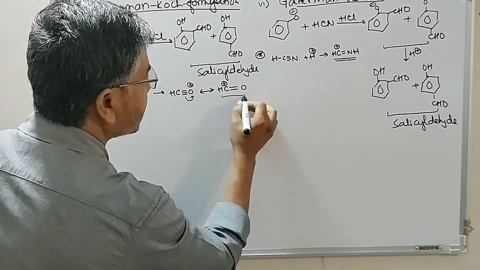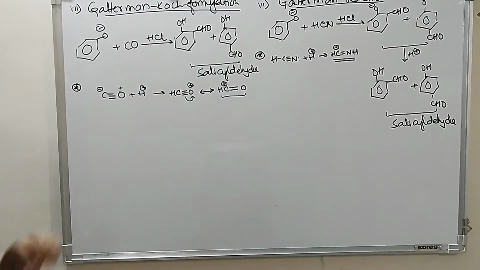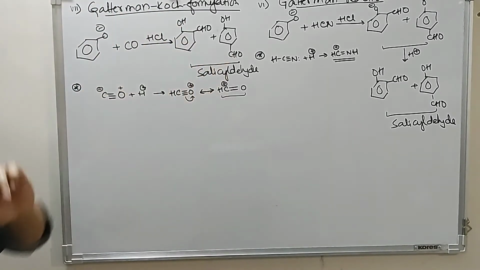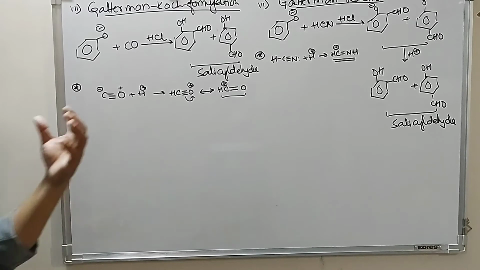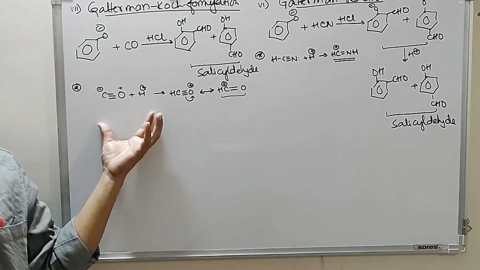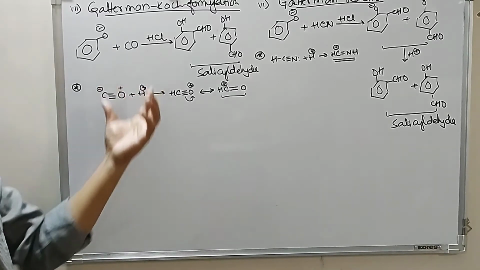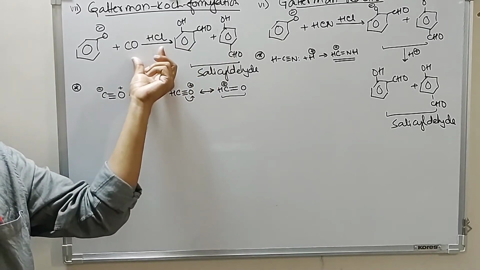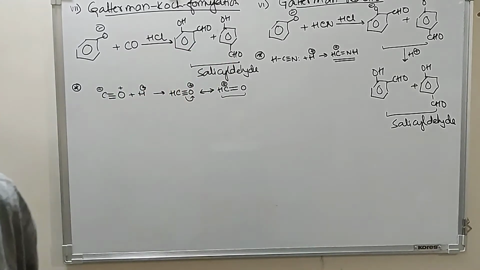So this is acting as an electrophile, and it reacts with the benzene ring to give you ortho or para formylation. So this is the Gattermann-Koch formylation reaction, in which a formyl group is introduced at ortho and para position.